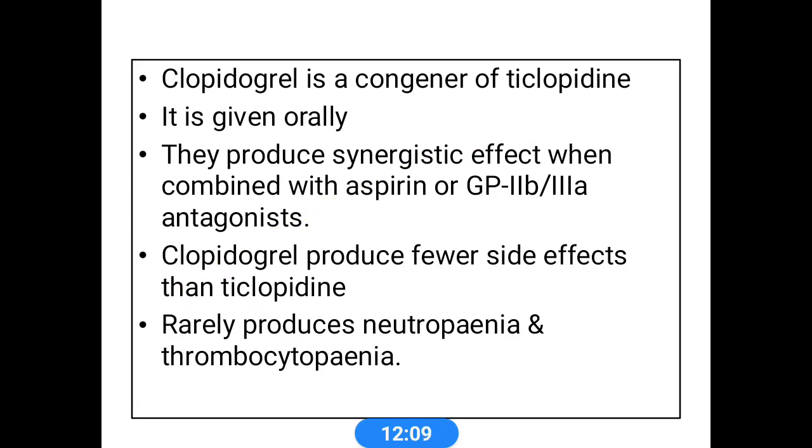Clopidogrel is a congener of ticlopidine. It is usually administered orally, and these drugs produce synergistic effects when combined with aspirin or GP antagonists. Clopidogrel produces fewer side effects compared to ticlopidine, but rarely produces neutropenia and thrombocytopenia.